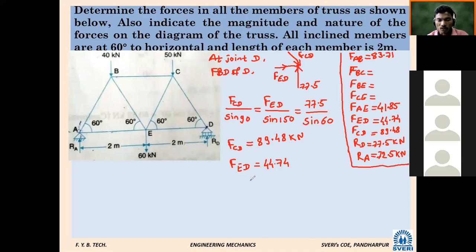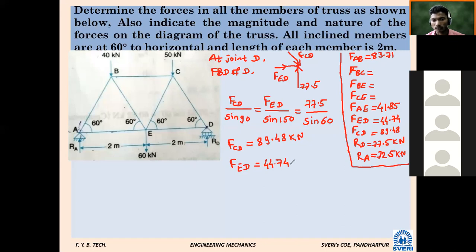Shall we use summation Fx and Fy? It is possible to calculate: 2 equations and 2 unknowns we will get. Likewise, if we take the simplest joint C, how many unknowns will be there at point C? 2. Okay, so which joint we will take? It's better to take joint C.